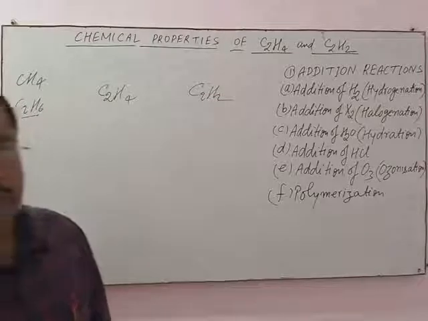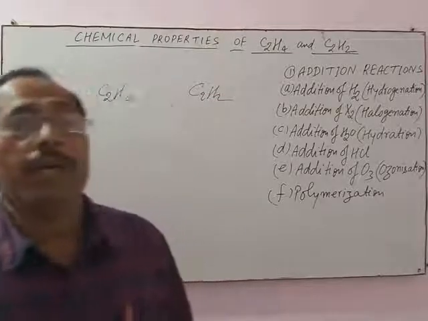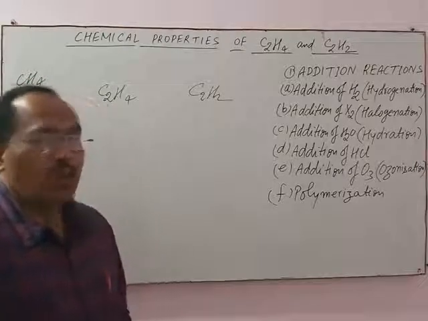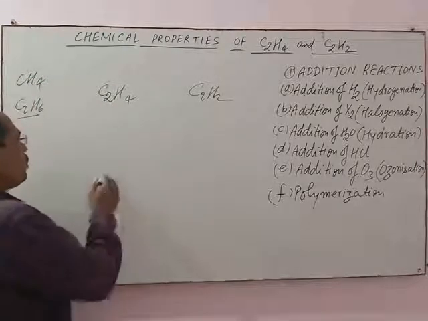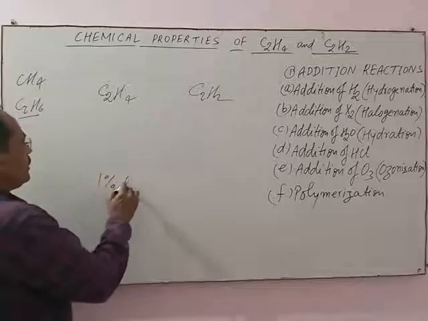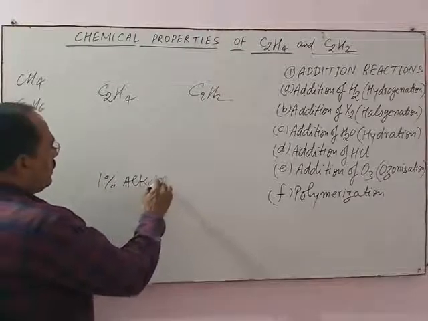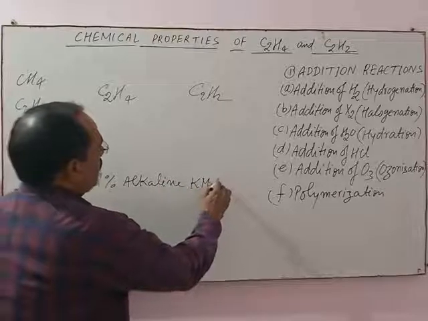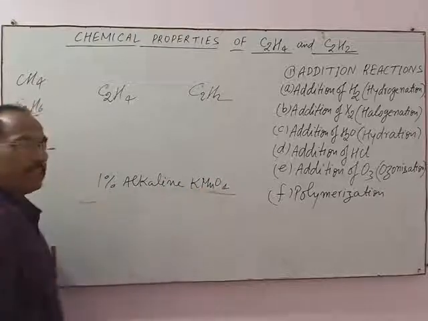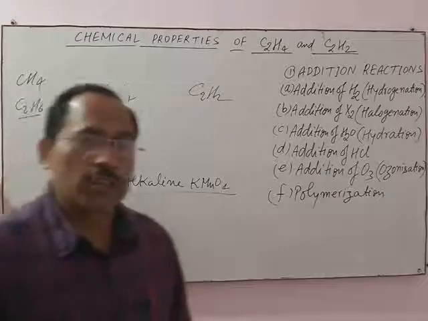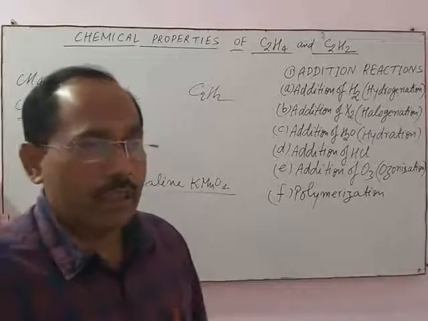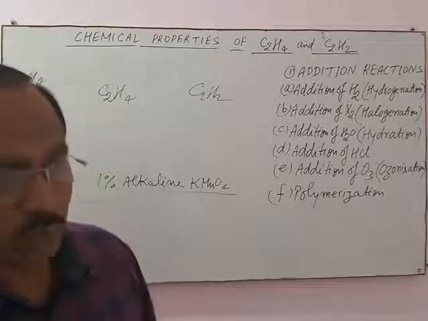The next test is Bayer's test. What is Bayer's reagent? 1% alkaline KMnO4 is known as Bayer's reagent. This reagent is also used for the distinction between saturated and unsaturated hydrocarbons.